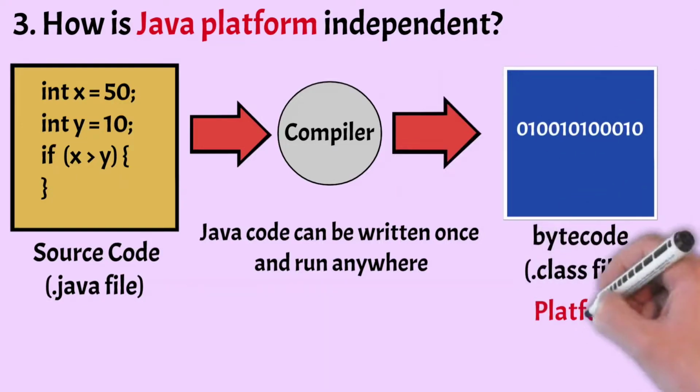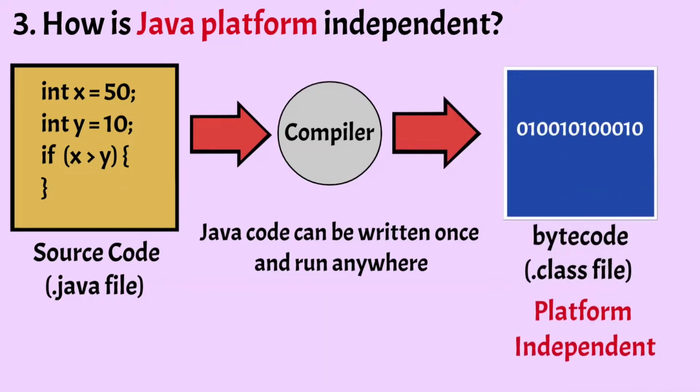And this bytecode is platform independent and can be executed on any platform through the Java virtual machine. For example, if a program is written and compiled on a Windows platform, the program's bytecode is first translated into machine code and then can be executed on any platform such as Windows, Linux, Mac OS through their Java virtual machine.